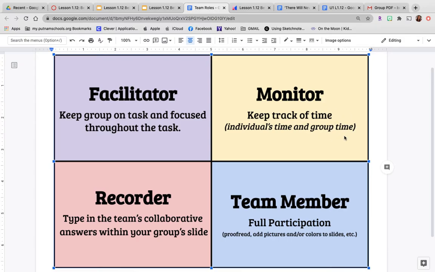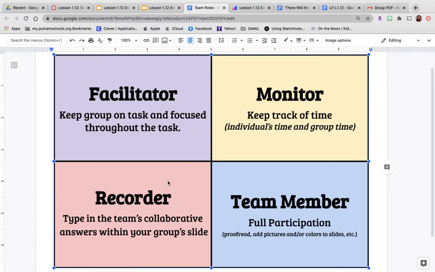And hey, you know, we're coming up on 2 minutes, guys. The recorder is basically your typer. They're going to type in the team's collaborative answers within your group slide. And then team members. So if there's a group higher than 3, we need a team member that's going to be fully participating, obviously. Proofreading, adding pictures and or colors to slides, etc. Make it stand out. So this is your job.